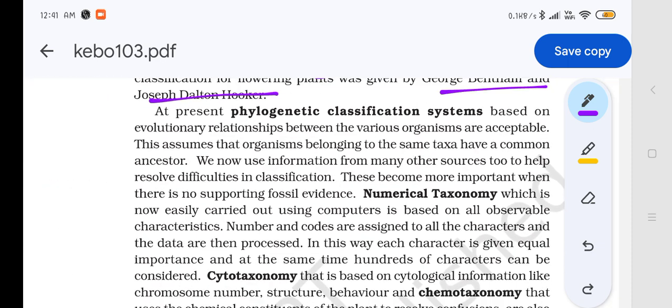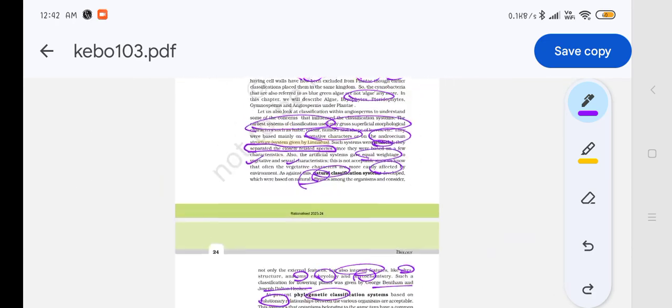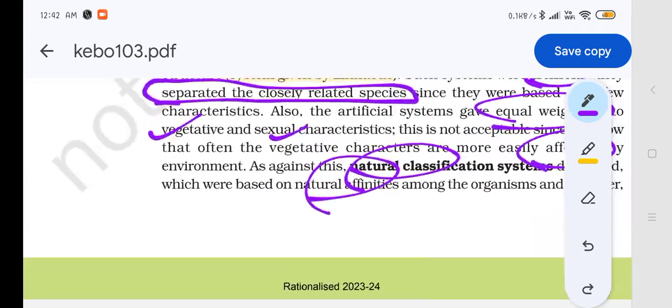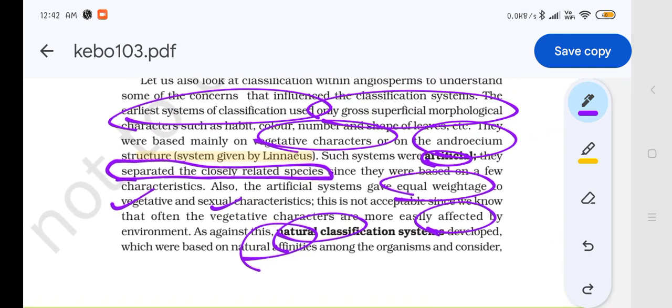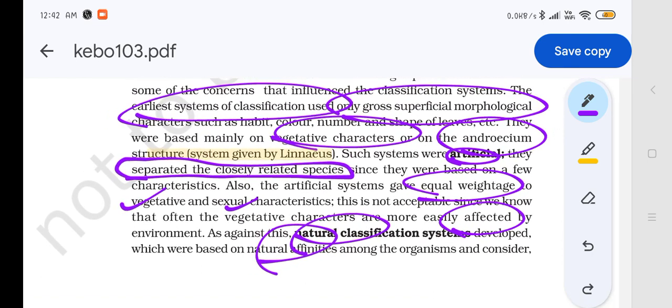At present, the phylogenetic classification system, based on evolutionary relationships between various organisms, is the accepted model. So we saw here the earliest system of classification, which was not natural, given by Linnaeus: vegetative characters, androecium structures, only morphological characters.